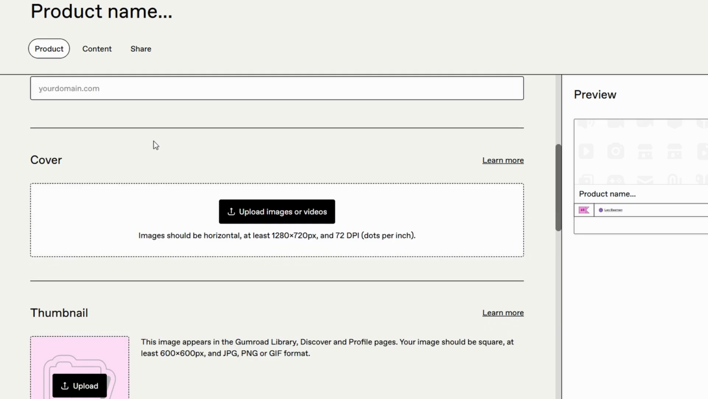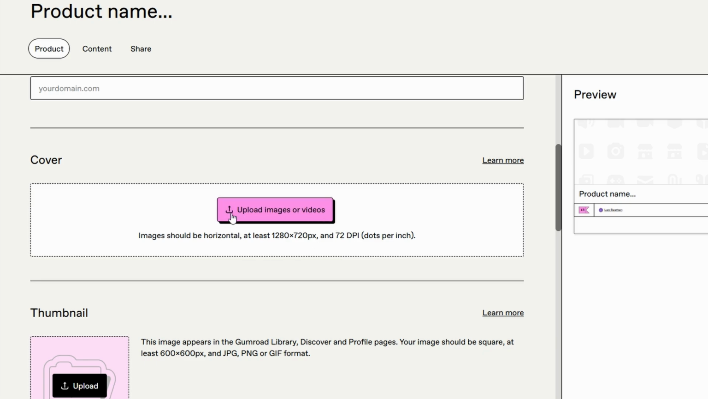Another essential element here is the cover image. This image should represent your product visually, and it's one of the first things potential customers will see. You don't need to hire a designer. There are tools like Canva or Adobe Spark where you can create high-quality cover images in minutes. A good cover image communicates your product's value at a glance.